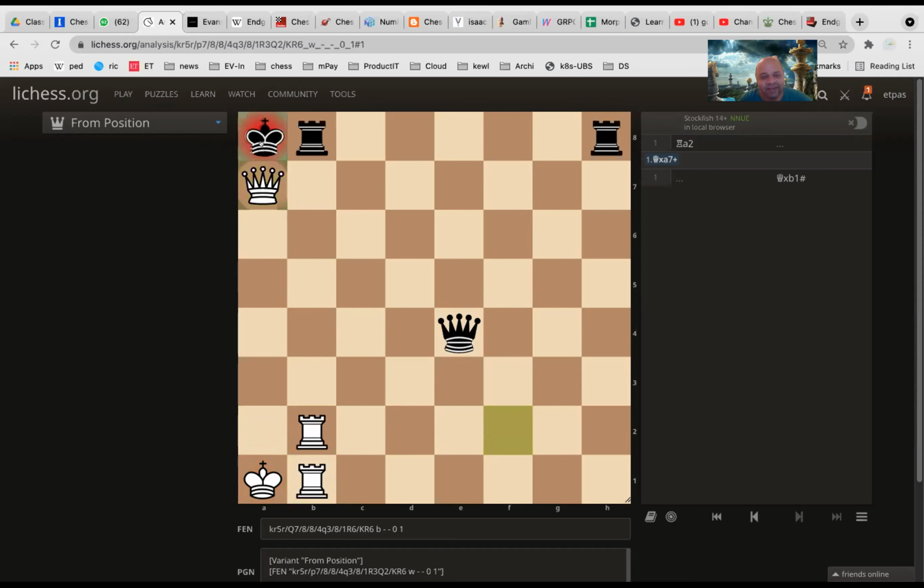Wait, first of all, the king will have to take it, right? The king will have to take the queen. That's white's other move. Rook A2. Checkmate. Not checkmate. Queen will come. Sorry. Mate in 1 after this. Yeah, after this it is mated. Good. I think you got it.